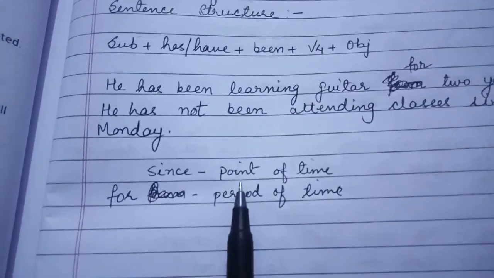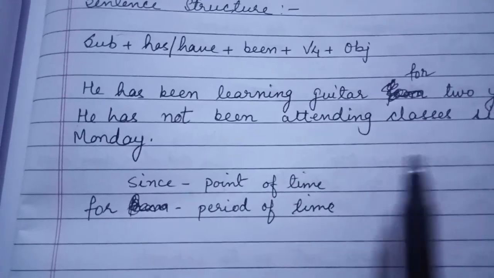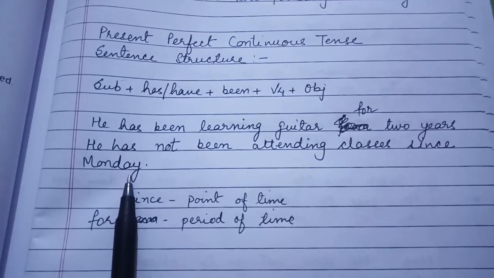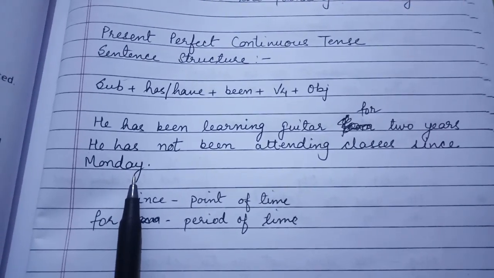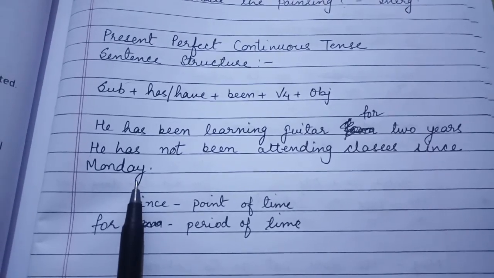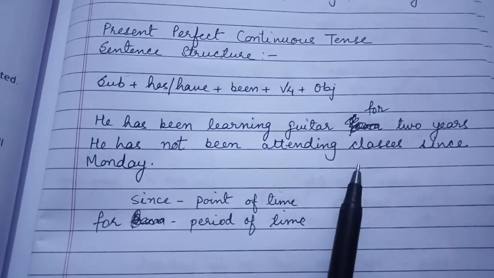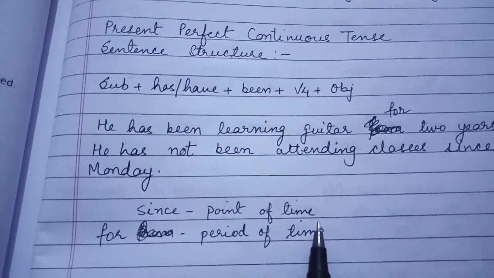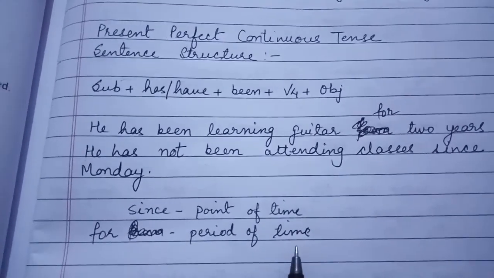Now what is a point of time? When you are talking about the exact time. Like I have used Monday here. He has not been attending classes since Monday. Monday is the exact day I am giving you. Like another example, he has not been attending classes since morning, evening, like that, the exact time.